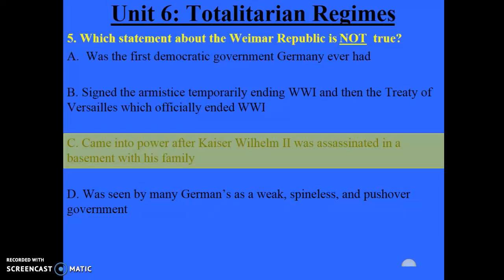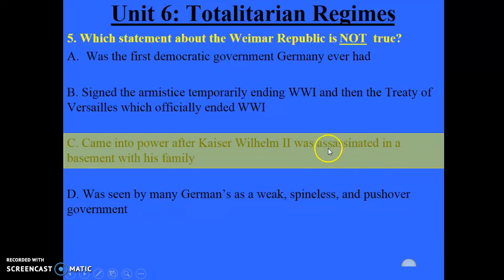Now, when he does in fact step down from his power, he decides to flee. He flees Germany. He tries to go to Great Britain to seek asylum, to seek safety there. Remember, the British, the Russians, and the Germans, their leaders are all cousins. And so the Kaiser tries to go to Great Britain and get some asylum there from his cousin, but he is turned away. He will eventually go to some other countries around the world to try to seek asylum. And one of these countries will finally take him in as a refugee. Therefore, he avoids assassination.